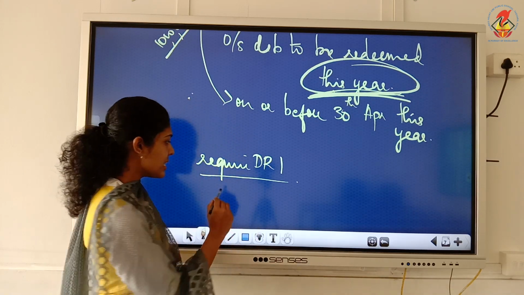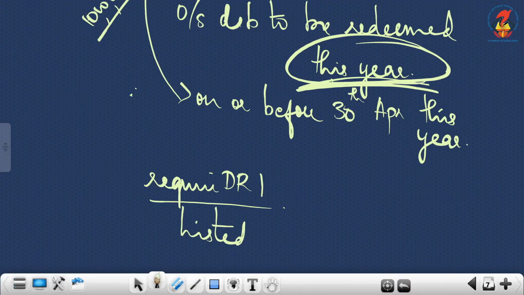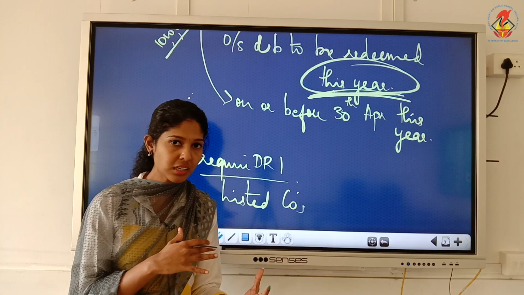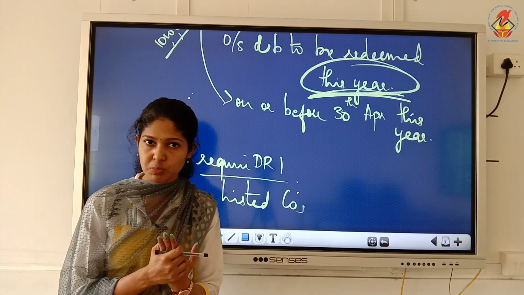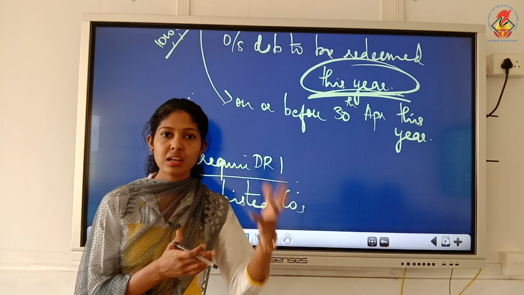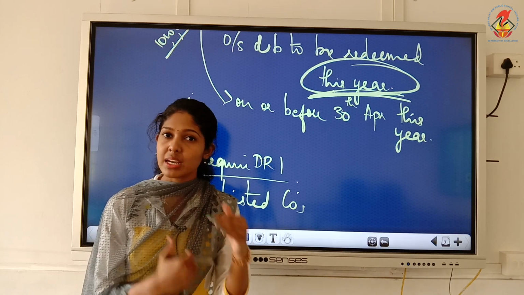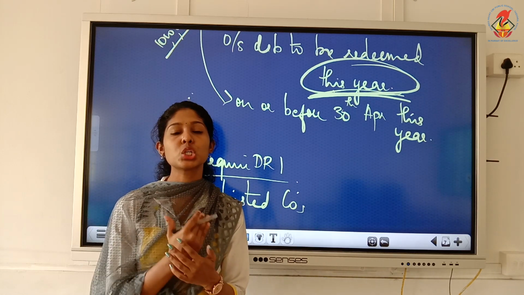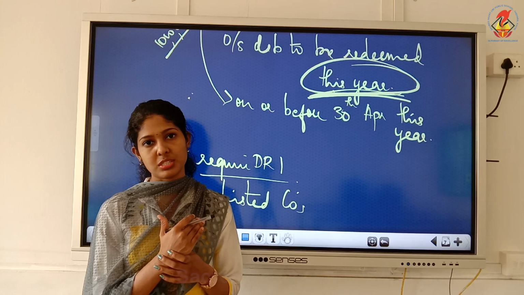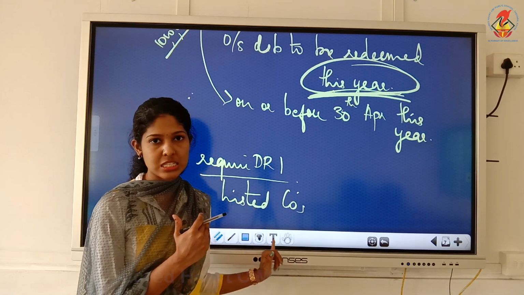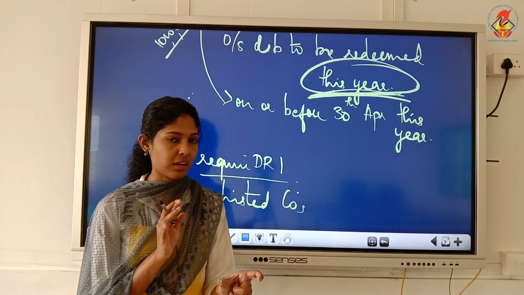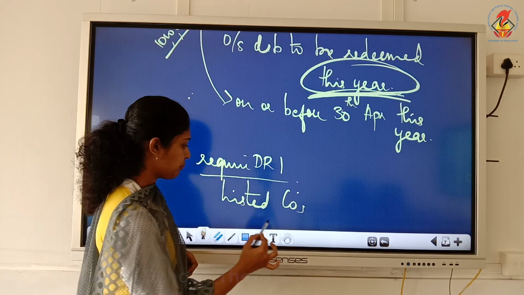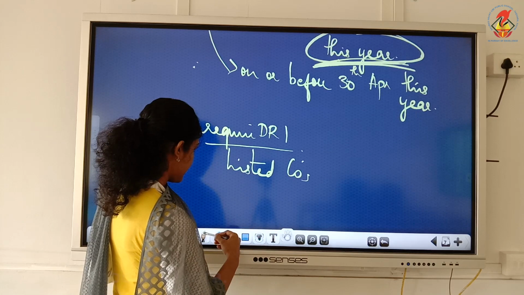But listed companies, see, did they create DRR? No, but they should invest, because listed companies means companies whose names are listed on stock exchanges, they are dealing with securities, they should invest in securities. So they should create DRI, though they are not creating DRR. That you should remember.